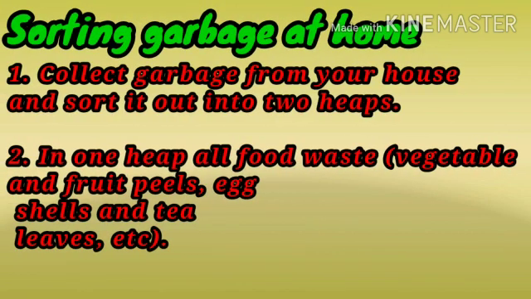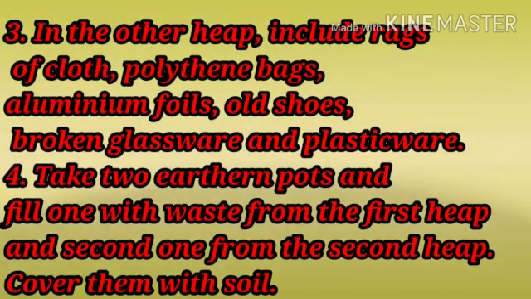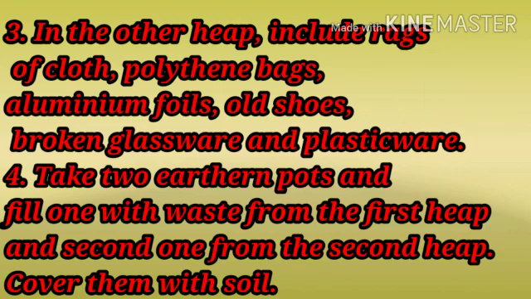Sorting garbage at home. Children, now we will see how to sort garbage at home. Collect the garbage from the house and sort it into two heaps. The first heap contains all food waste, that is vegetable and fruit peels, tea leaves, etc. The second heap contains rags of clothes, polythene bags, old shoes, broken glassware and plasticware, etc. Now take two earthen pots, fill the first with all the food waste and the second with the other waste, and then cover each with a layer of soil.